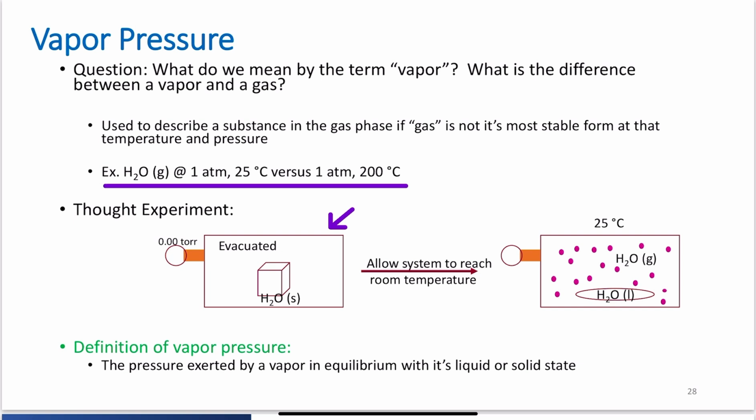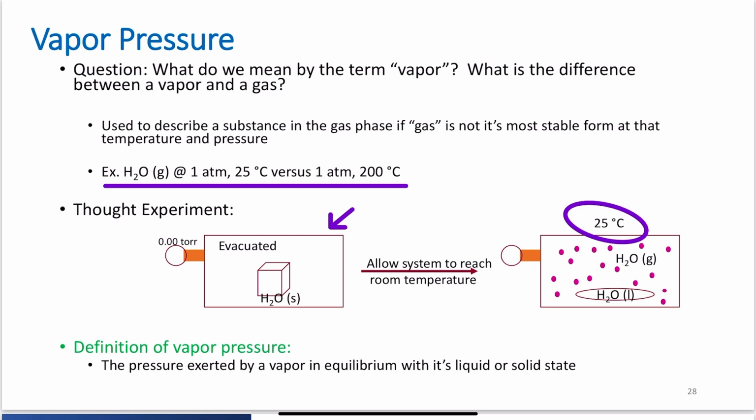I'm going to slowly increase the temperature and over time allow it to warm up until it reaches room temperature. Let's assume room temperature is 25 degrees C. So I've slowly warmed this up and allowed it to reach room temperature. In that time, the ice cube has now melted because we've passed the melting point of water, which is 0 degrees Celsius at 1 atmosphere. But if I was to actually examine the box, what I would have in this box would be water in the liquid phase and water in the gas phase.